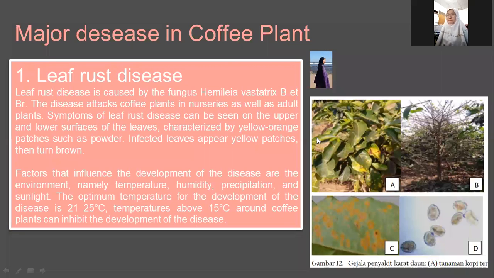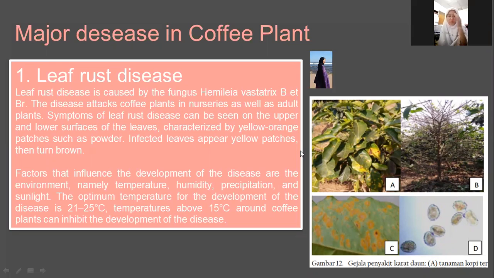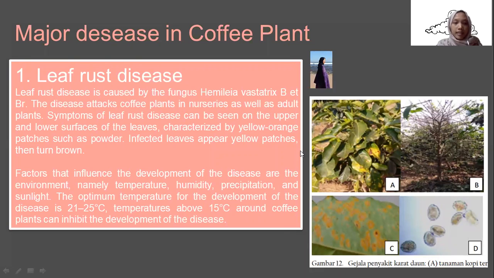Okay, the next one is major diseases in coffee plants. The first one is leaf rust disease. Leaf rust disease is caused by the fungus Hemileia vastatrix. The disease affects coffee plants in nurseries as well as adult plants.